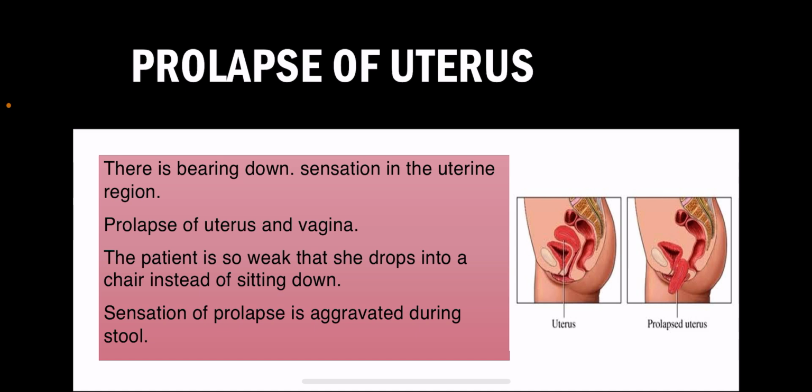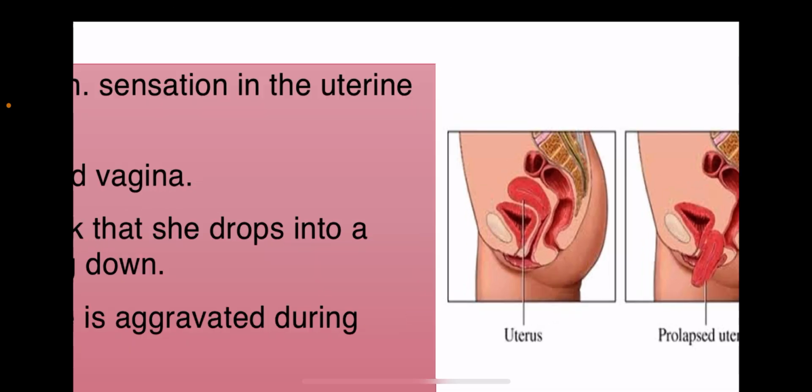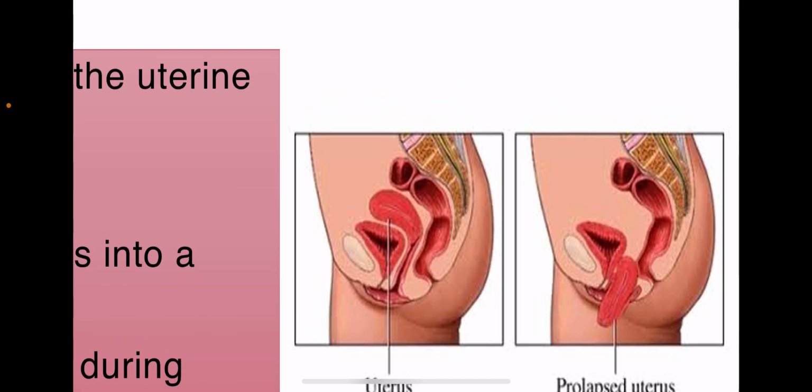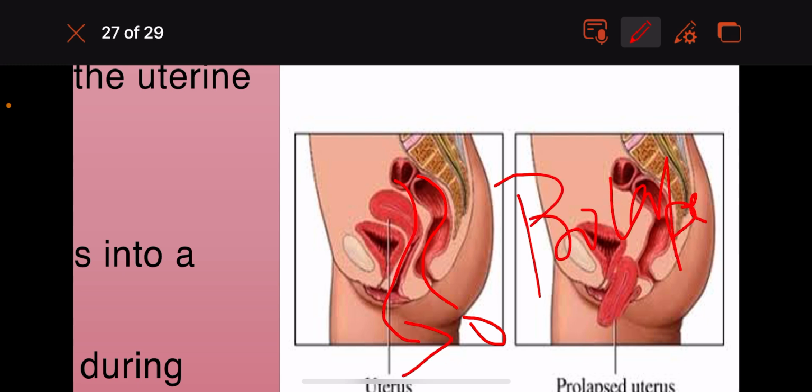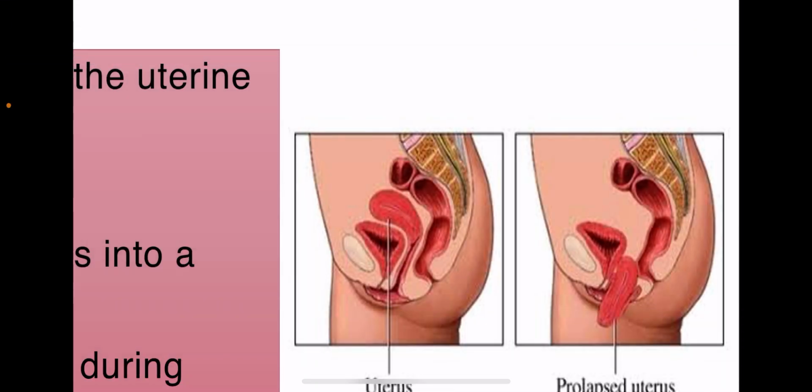Moving further to the prolapse of the uterus, there is bearing down sensation in the uterine region. So this bearing down sensation is seen in cases of prolapse of the uterus and the prolapse of the vagina. The patient is so weak that she drops herself into a chair instead of sitting down. There is a sensation of prolapse which is aggravated during stool. So we see the rectum is just located behind the uterus. So whenever she is passing the stools, there is pressure and it also causes the prolapse of the rectum to increase, prolapse of the uterus when there is pressure which is exerted in passing the stools.